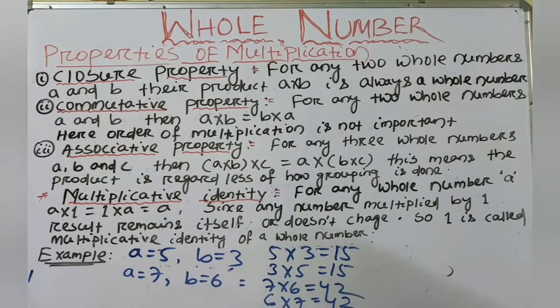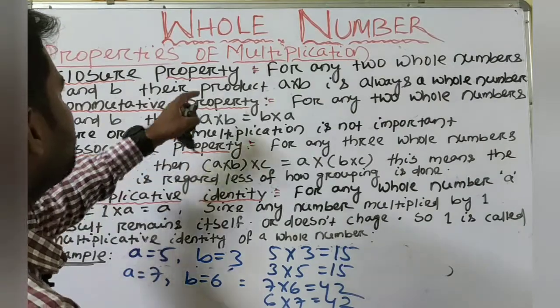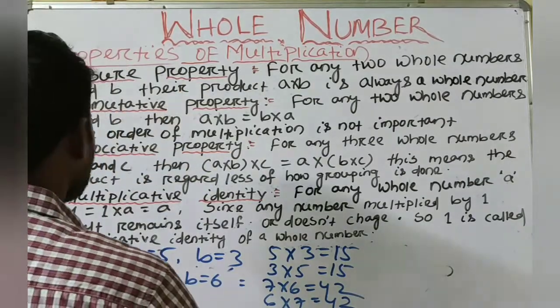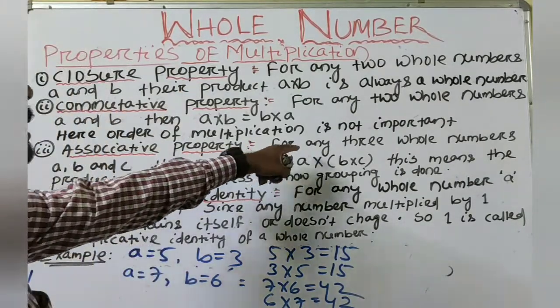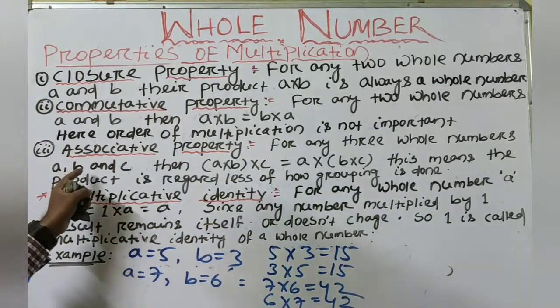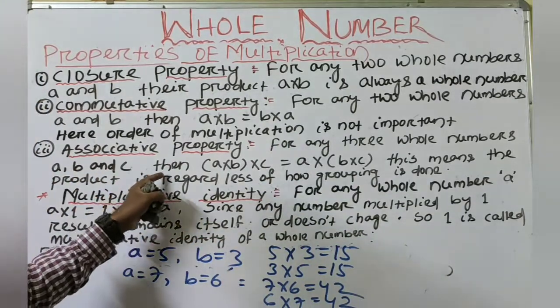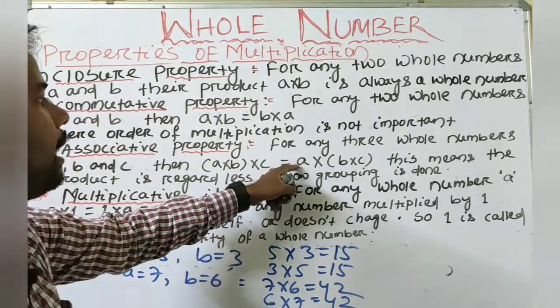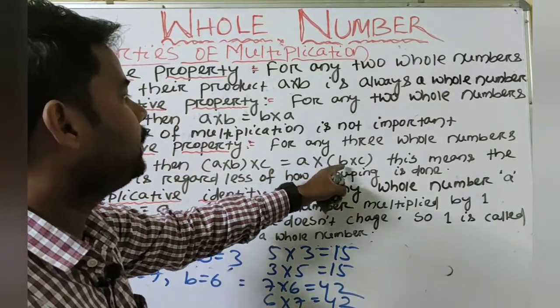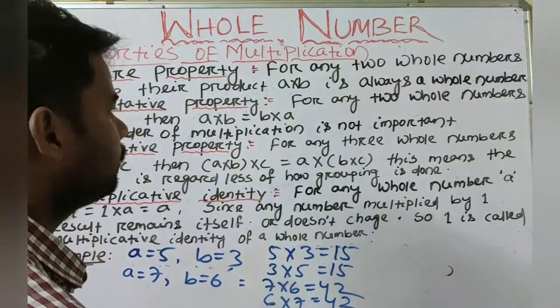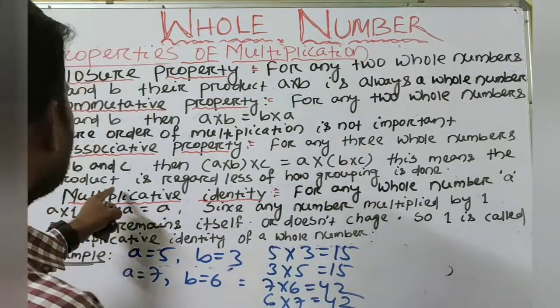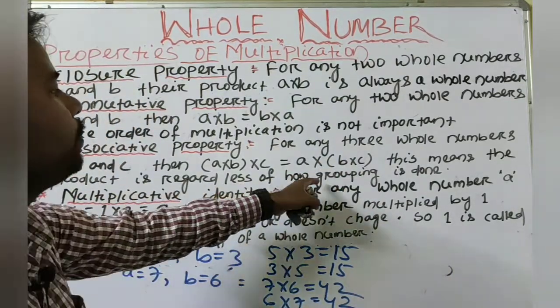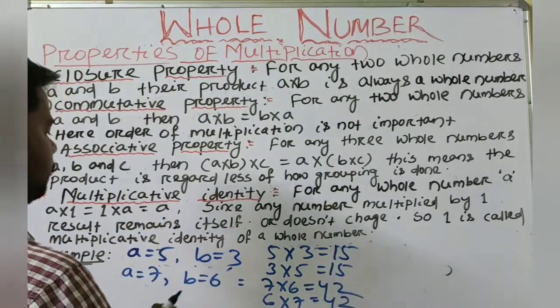Next, the associative property of multiplication. For any three whole numbers A, B and C, A multiply B, the whole into C, is equal to A multiply the whole of B multiply C. This means the product is the same regardless of how the grouping is done. Now we will check.